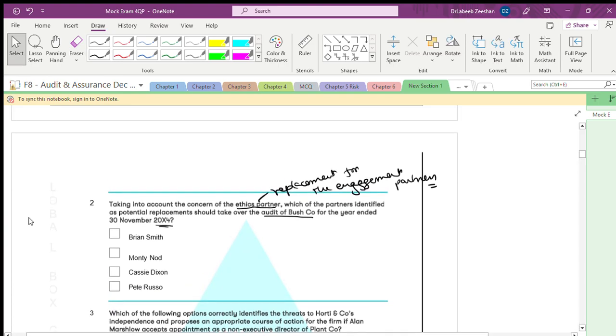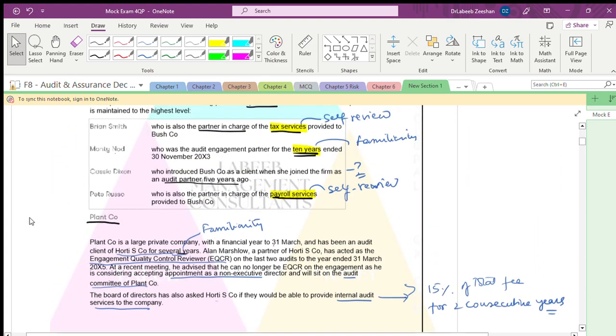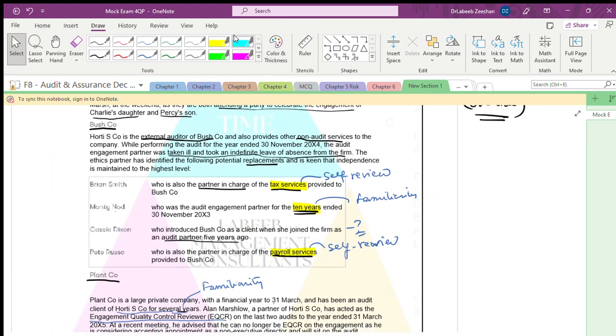What are the things that have been given? See what we have written here. We are talking in terms of self-review, we are talking about familiarity. Again here, they are doing payroll services, and automatically self-interest will also be there. Okay.